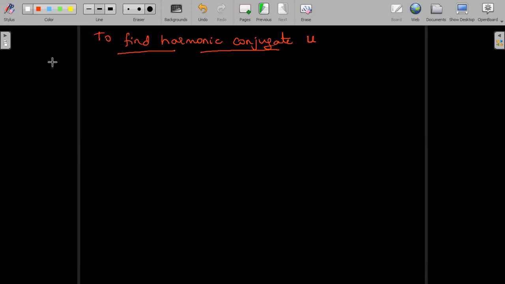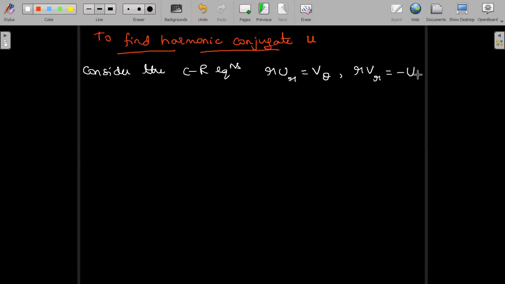So consider the CR equations in the polar form. R U_R is equal to V_theta and R V_R is equal to minus U_theta. These are the CR equations in the polar form.